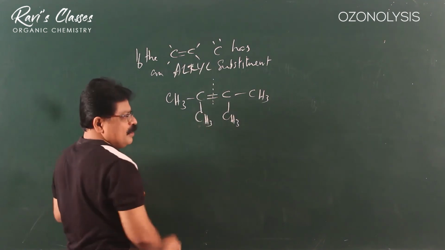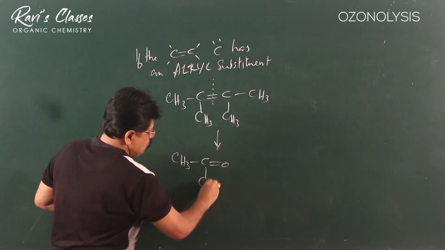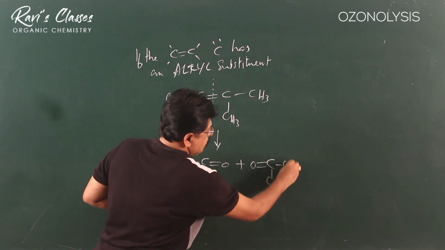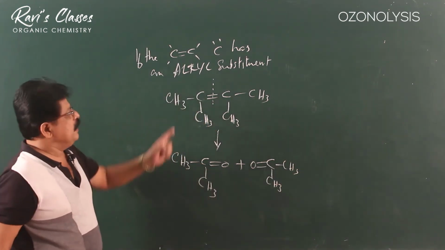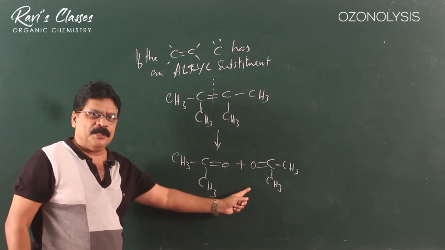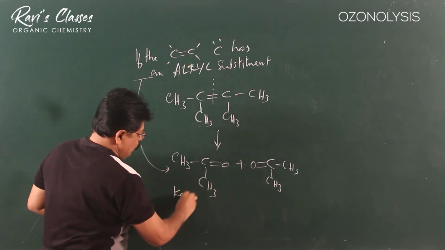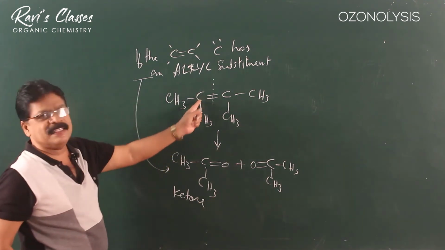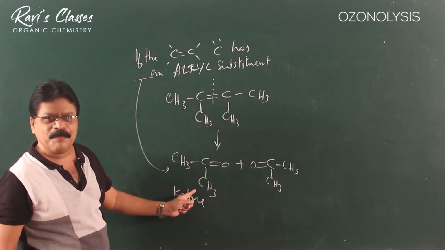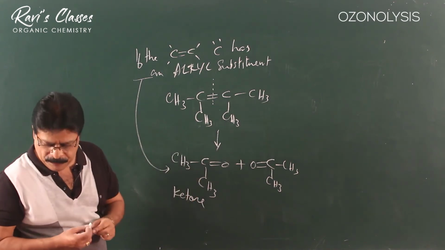Here if it undergoes ozonolysis, it will break to give us CH3-C(=O)-CH3 plus CH3-C(=O)-CH3. So it is symmetrical as well as the double bond carbon having alkyl groups, so you get the same products. When it is this, the product will always be a ketone because you do not have an H. This also is an interesting characteristic of the product: if the double bond carbon has an alkyl group, the product will be a ketone.